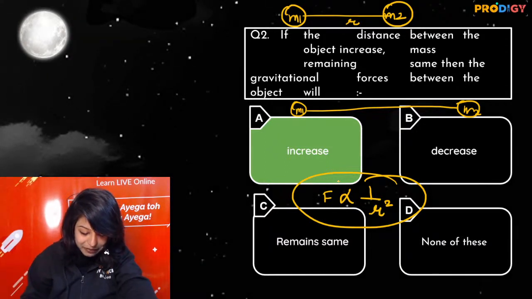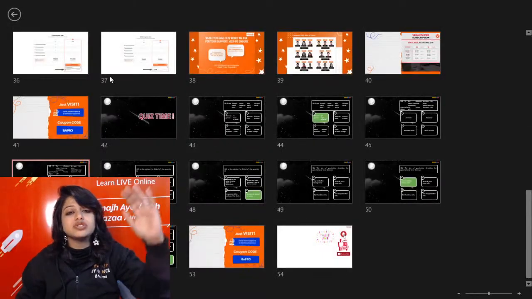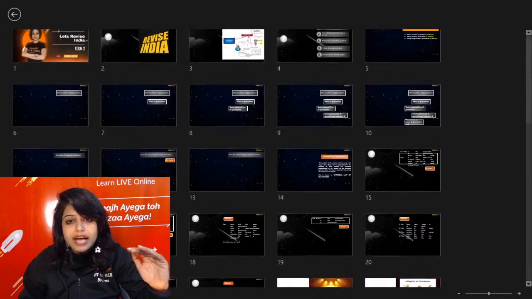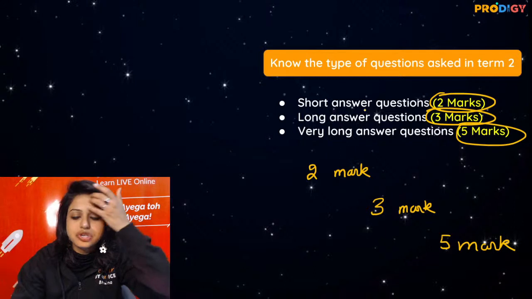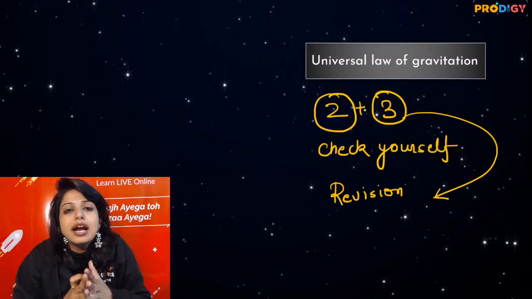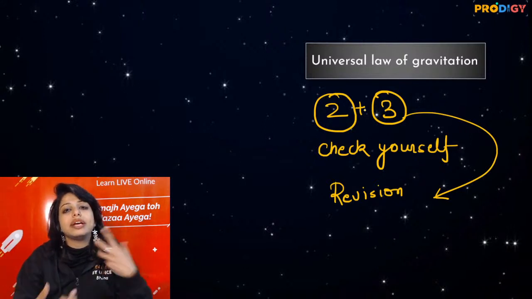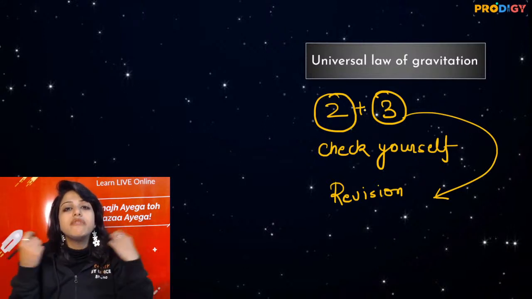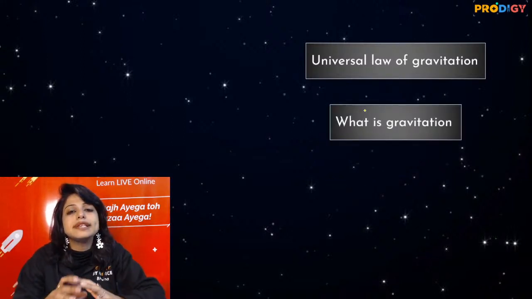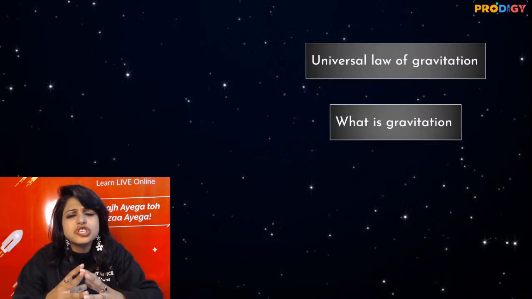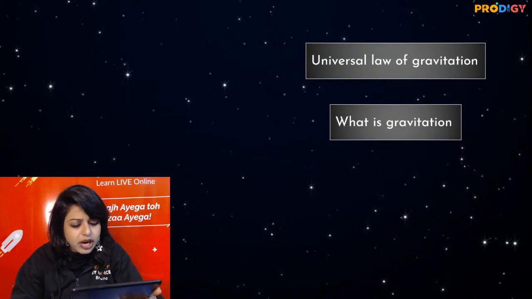Okay, super nice people. So let's start with today's session where we are going to discuss all types of questions. As we have talked, there would be 2 markers, 3 markers and 5 markers questions. So we should be prepared for this. So let's start with the universal law of gravitation. Now if this topic comes in your exam as a 2 marker question, the very basic question that can come from the universal law is: what is gravitation? If this question comes, what will be your answer? What will be your answer, kids?